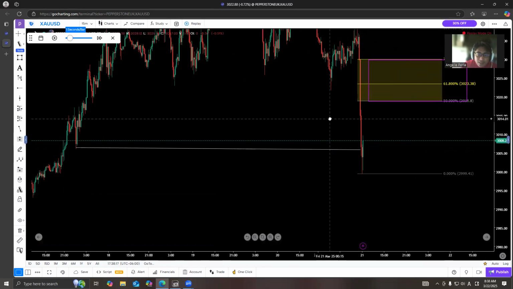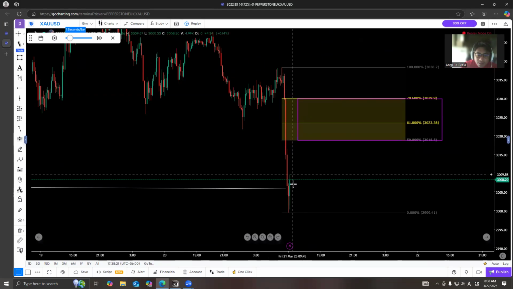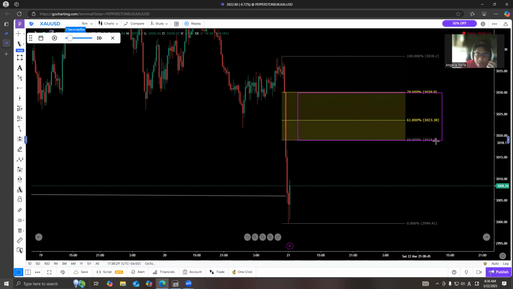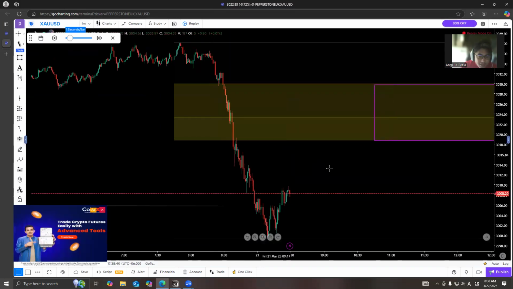So the next thing we need to look at is if in this structure right here we have imbalance. Number one, imbalance. We will look for its equilibrium in this 50% area. Plus, if in this structure there is liquidity sitting right there.